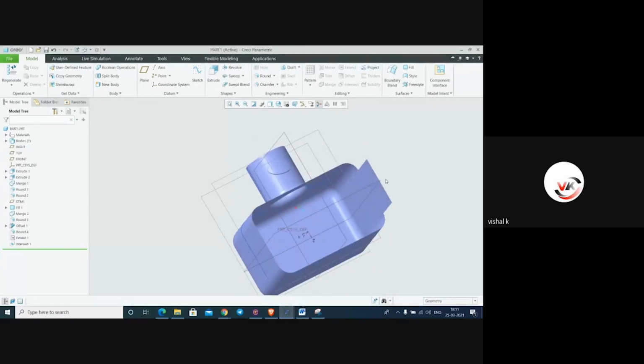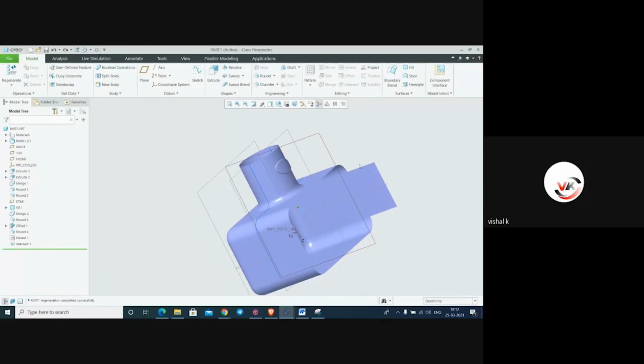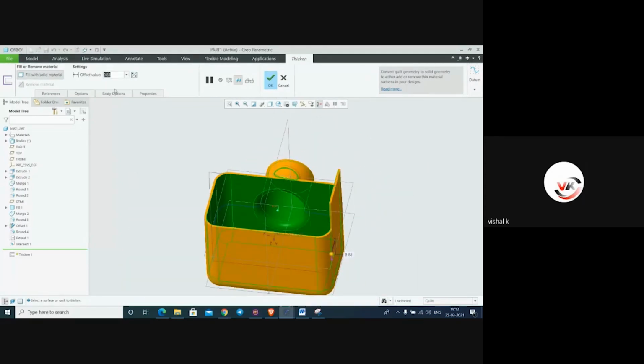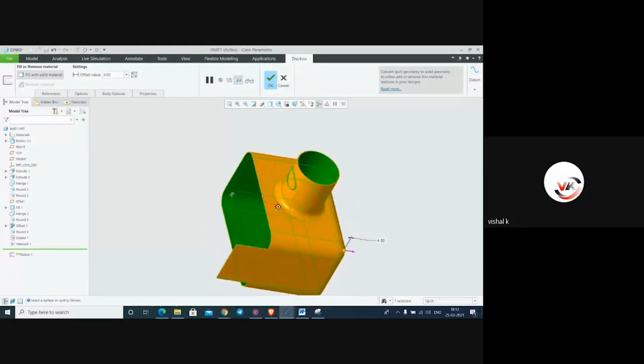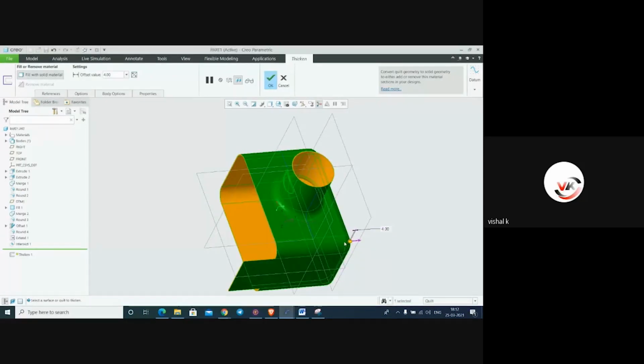If you want to make this part in thickness, I will delete this. We'll delete this extend. Select the object, go to thicken. You can apply this thickness also, and whatever thickness value we want, suppose 4 mm. Inside, outside, you can change the direction. This is the direction.